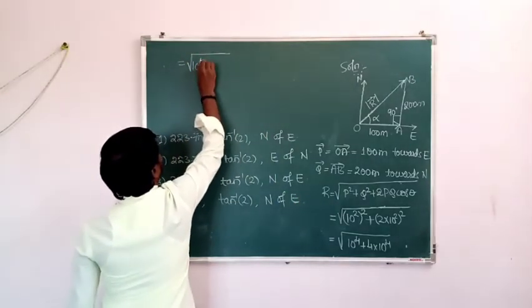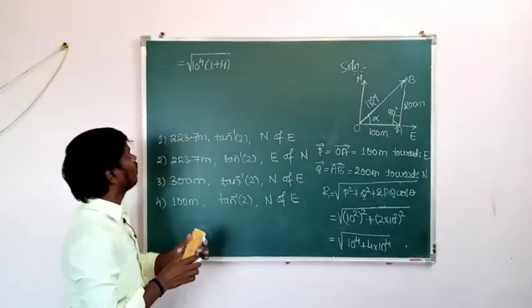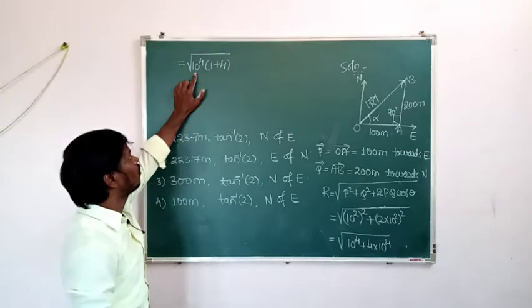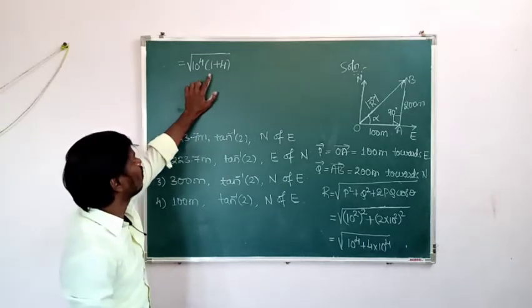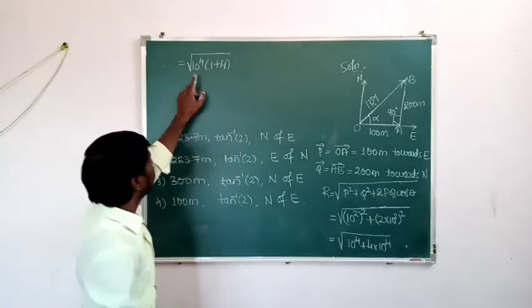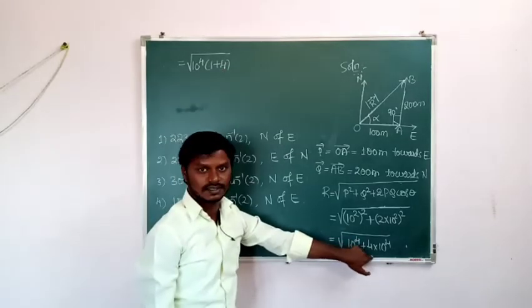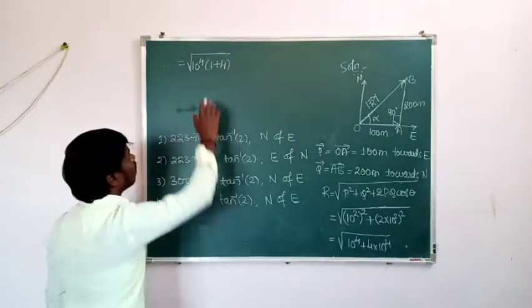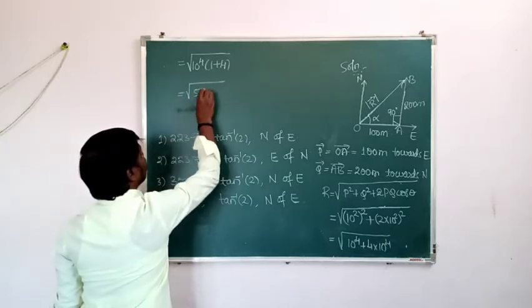Then it is 1 plus 4. Once again we are going to multiply the 10 to the power of 2 to the 1 plus 4 here. Then 10 to the power of 4 into 1, that is 10 to the power of 4 is there. Okay, then 10 to the power of 4 into 4, that is 4 into 10 to the power of 4, it is there. Okay, then 1 plus 4, that is 5. Then 5 into 10 to the power of 4.